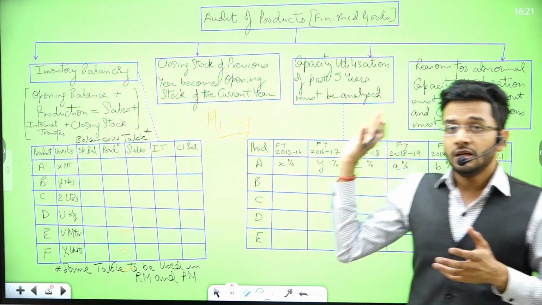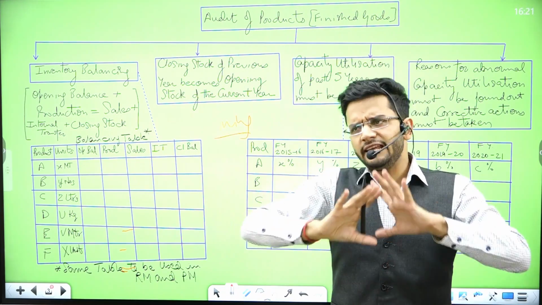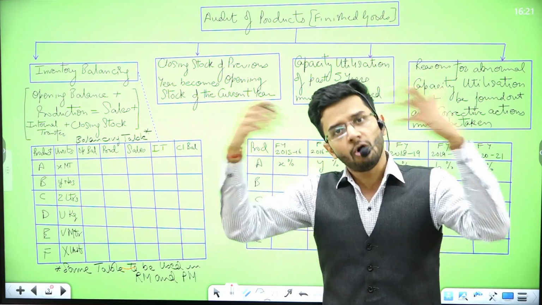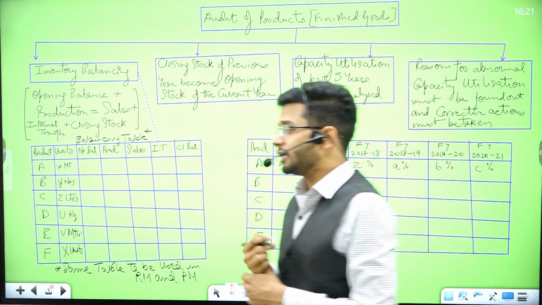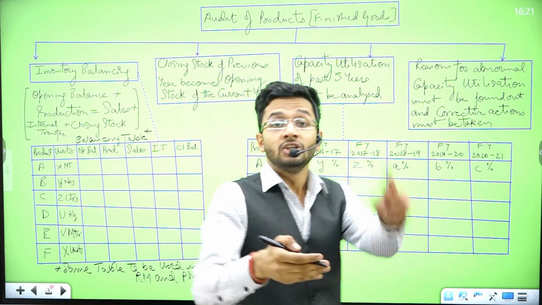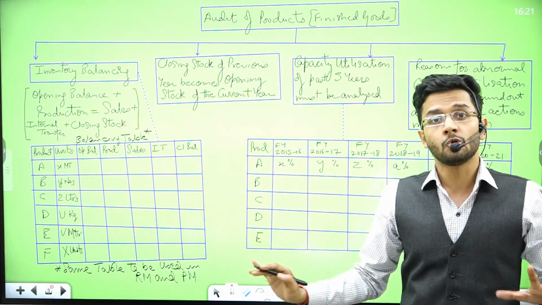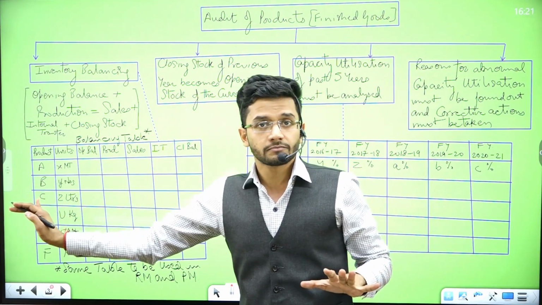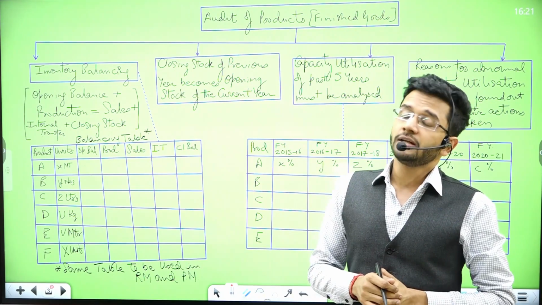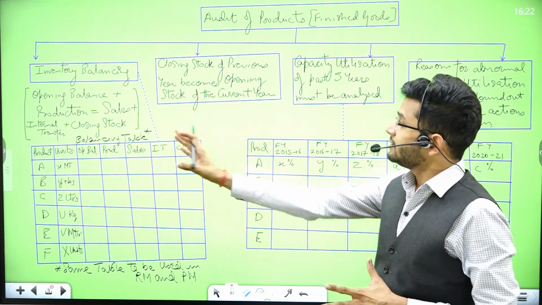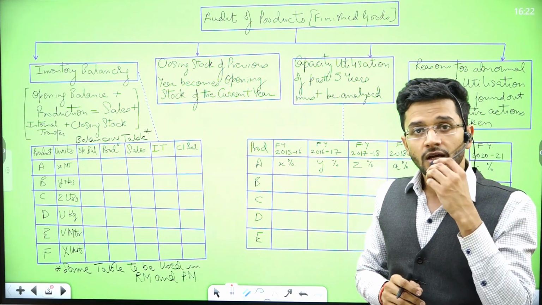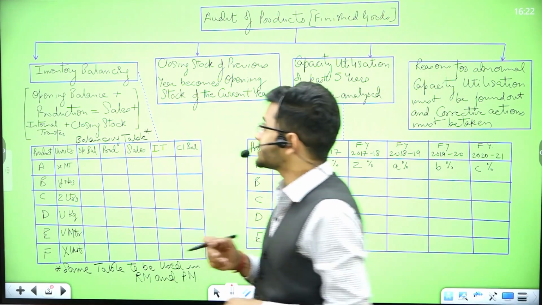So this is not a customized list. This is a very generic list. These steps will be there in auditing finished products of all the companies. But if you belong to a company where there is a specific kind of finished goods which require additional steps, you have to employ additional steps also. This is just an illustrative list. This is not an exhaustive list. So many more steps can be undertaken to audit the finished goods. These are just a few of them. The basics which will be there in every case, these are those steps. All right. So let's start.